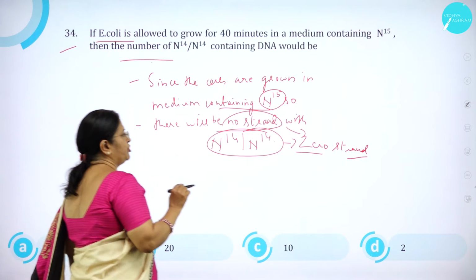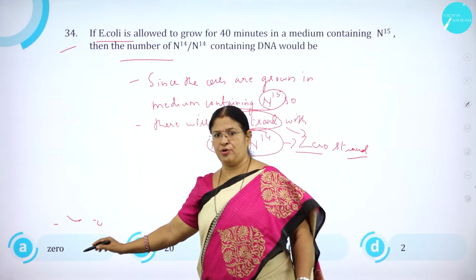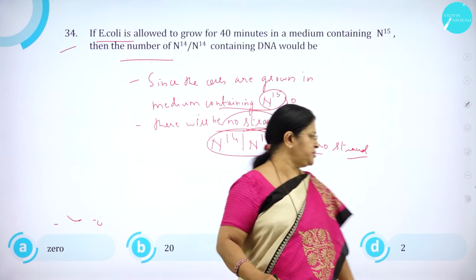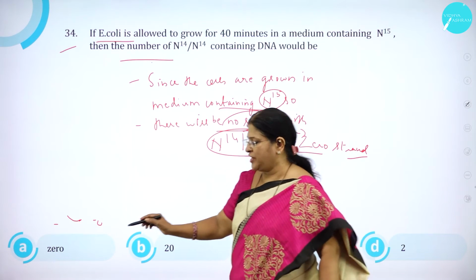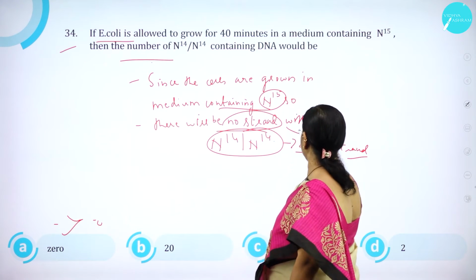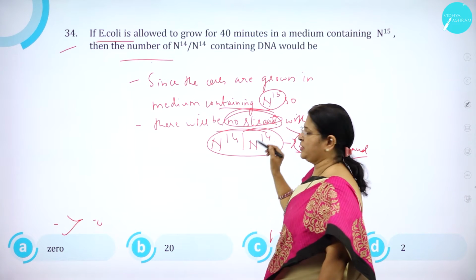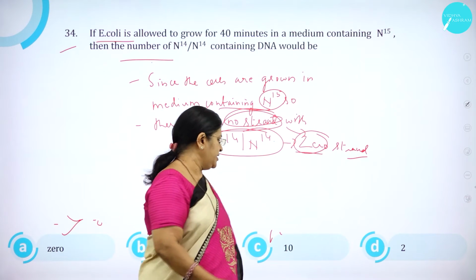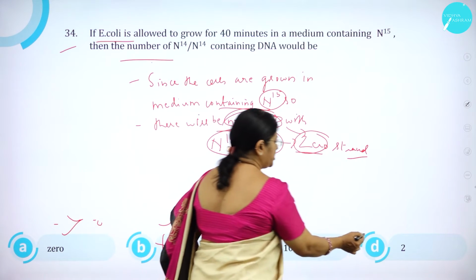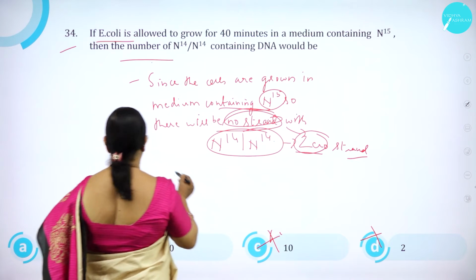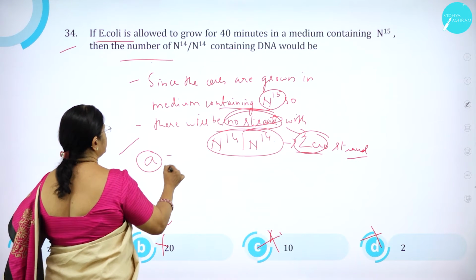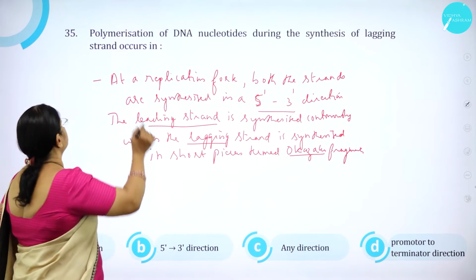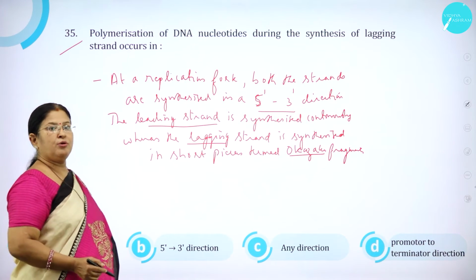So if E. coli is allowed to grow for 40 minutes in a medium containing N15, then the number of N14 containing DNA would be option A, 0, option B, 20, option C, 10, and option D, 2. So option A is 0. As I said, it is 0. No strand with N14. Option B, 20, wrong. Option C, 10, wrong. Option D, 2 is wrong. So option A, that is 0, is correct. Right. Moving on to question number 35.